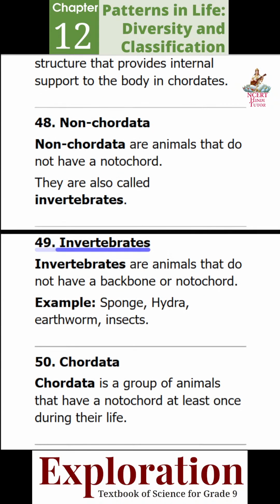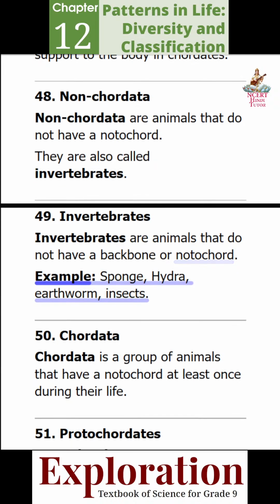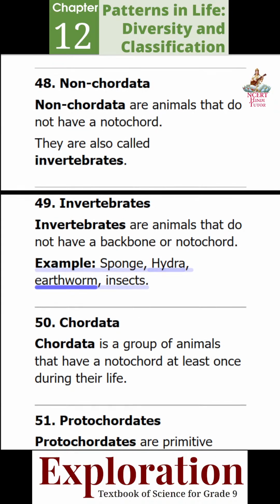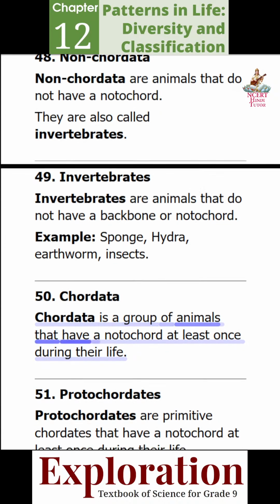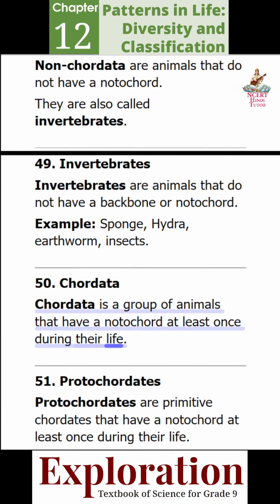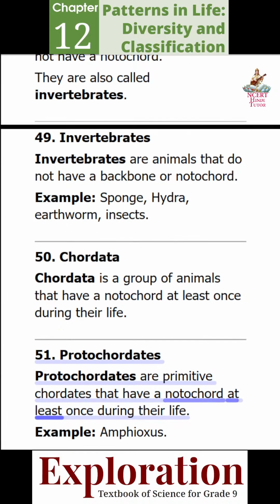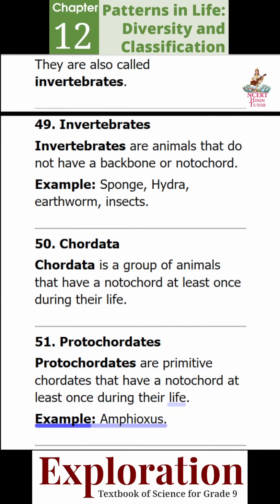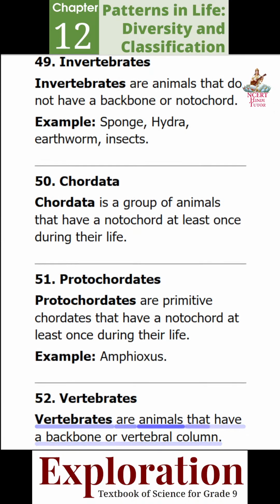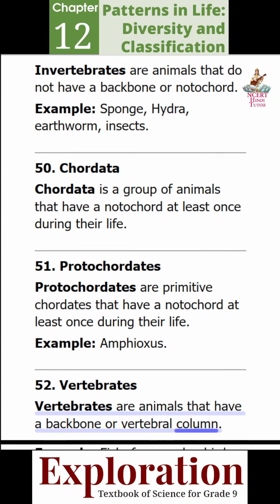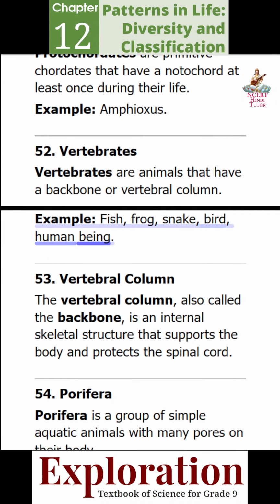49. Invertebrates. Invertebrates are animals that do not have a backbone or notochord. Example: sponge, hydra, earthworm, insects. 50. Chordata. Chordata is a group of animals that have a notochord at least once during their life. 51. Protochordates. Protochordates are primitive chordates that have a notochord at least once during their life. Example: Amphioxus. 52. Vertebrates. Vertebrates are animals that have a backbone or vertebral column. Example: fish, frog, snake, bird, human being.